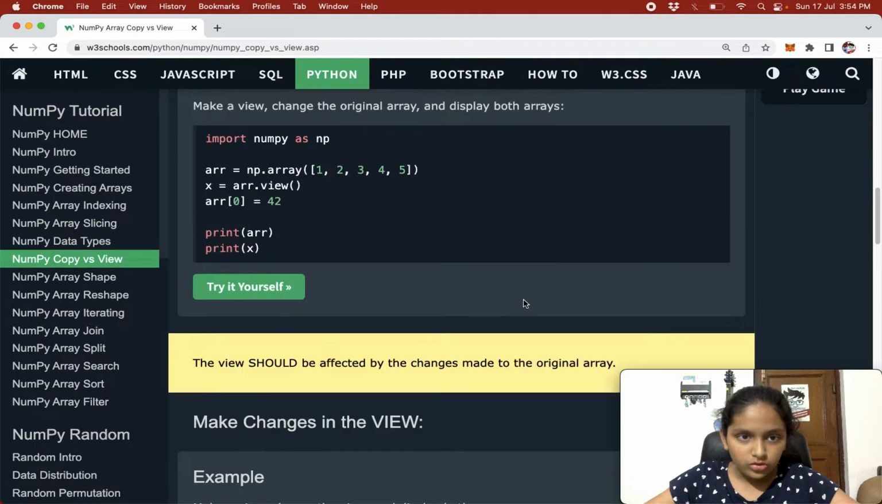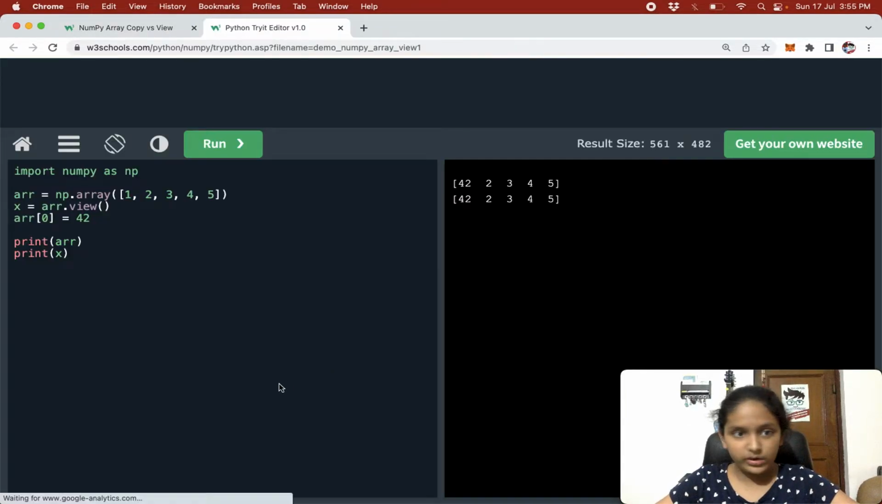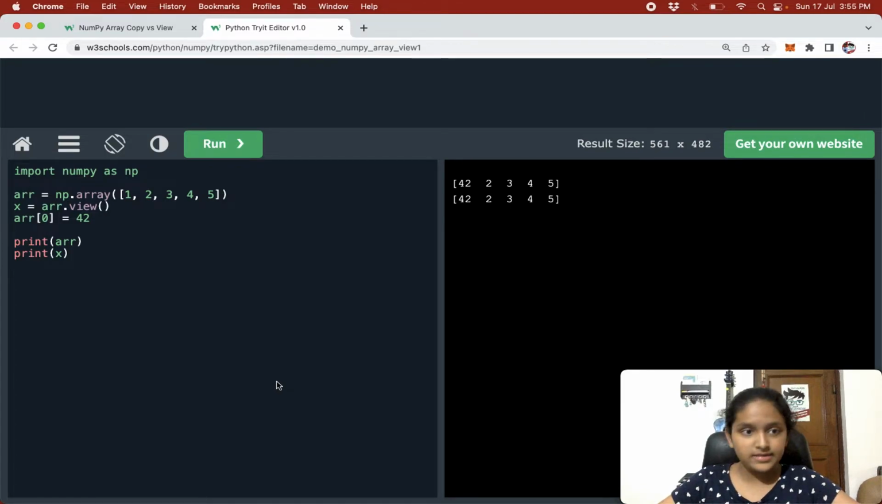Now view. Oops, sorry. Example. So it's saying make a view, change the original array, and display both the arrays. Alright. So we're doing import numpy as np. Then we're doing arr is equal to np.array 1 2 3 4 5. Alright, so we have this array. Now we are doing x is equal to arr.view. So we have got this same array in here, but this is pointing to the same memory location where arr is being saved or is pointing.